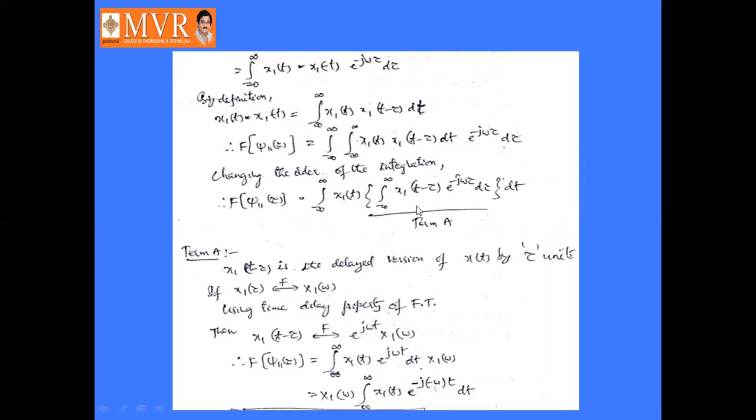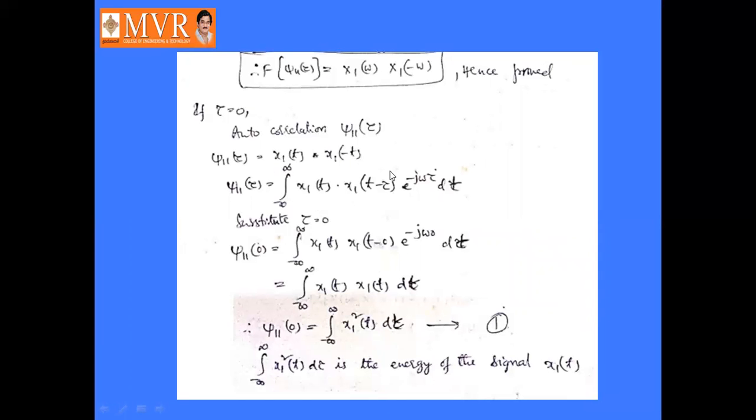So this term is nothing but the time shifting property, time delay property. So the time shifting property becomes e power minus j omega t into X1 of omega, right? So this expression was replaced by e power minus j omega t into dt, and it will become X1 of omega into X1 of minus omega, right?